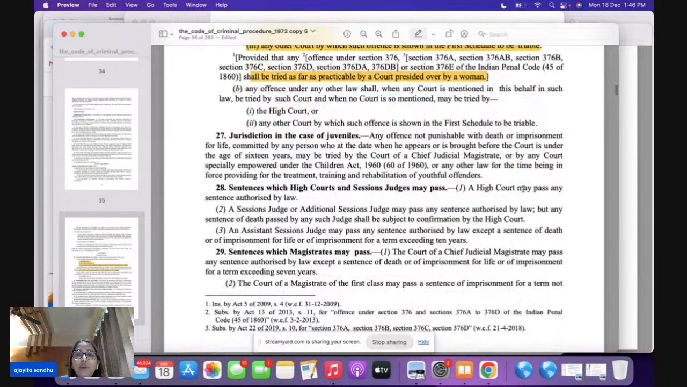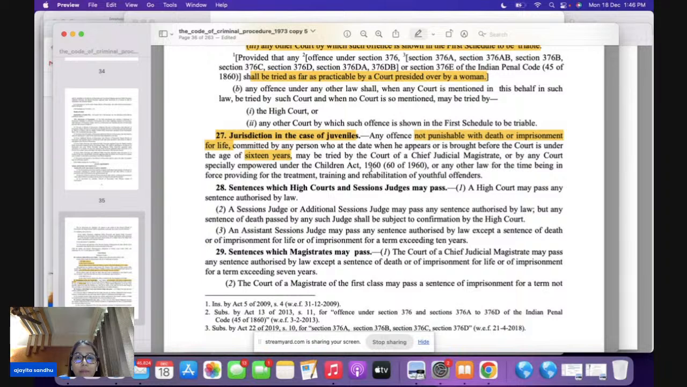Now, section 27 is a very important section and it talks about the juvenile court. In section 27, when you speak of the jurisdiction in the case of juveniles here, if there is an offense which is not punishable with death or imprisonment for life, and when brought before the court the person is under the age of 16 years.